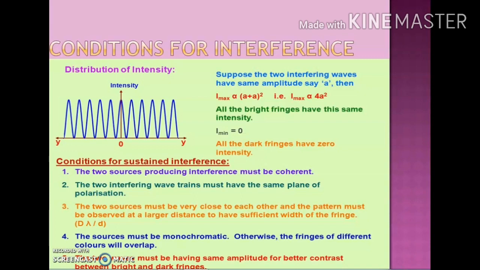The next condition is that the two waves must have the same amplitude so that we can get better contrast between the bright and dark fringes. Initially I told you that if the two interfering waves have the same amplitude A, then the maximum intensity is directly proportional to 4a square and the minimum intensity equals 0. If the waves don't have the same amplitude, then we will not get the minima perfectly dark.